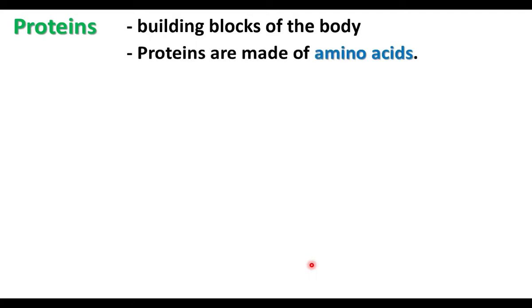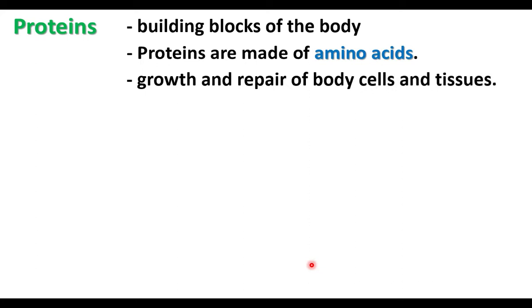Proteins are nutrients. They are very essential nutrients. Proteins are the building blocks of the body. They are called body builders. We need proteins for our growth and repair of body tissues. Proteins are made up of amino acids. Our body has 20 amino acids. There are more than 20 amino acids, but our body has only 20 amino acids. Some amino acids cannot be produced by our body.